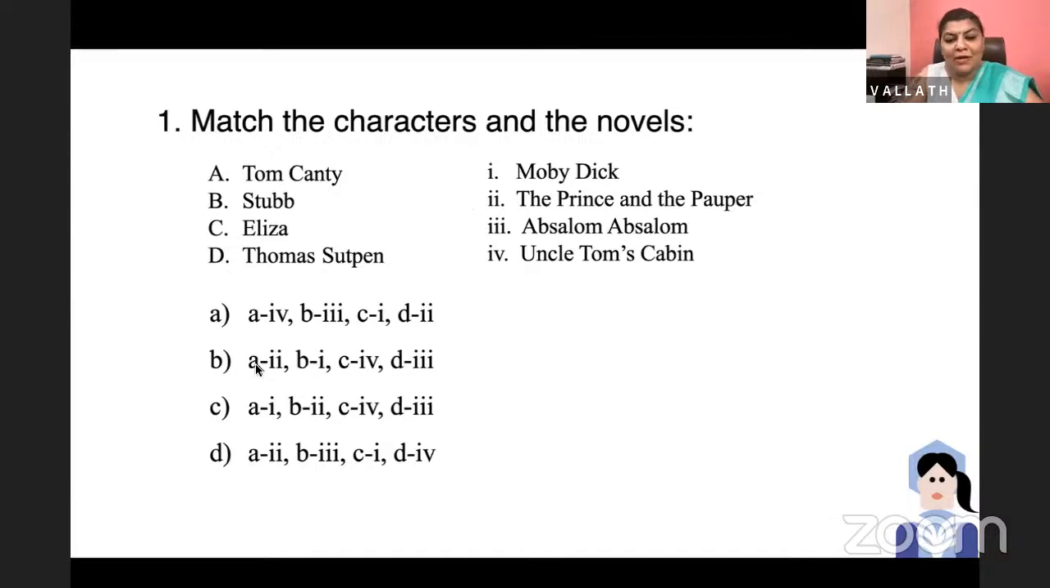There's only one, B1. Tom Canty is in Mark Twain's The Prince and the Pauper. There are two people, one rich and one poor. Rich boy is King Edward VI. Pauper is Tom Canty. Eliza is the runaway slave in Uncle Tom's Cabin. Thomas Sutpen is in Absalom. Right, Ankita? Yes, that is the answer.